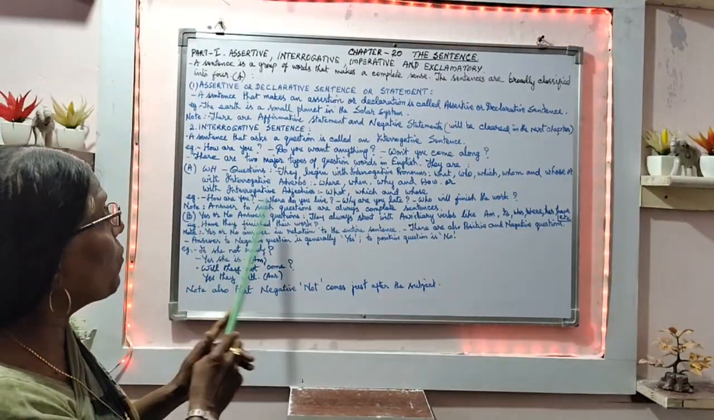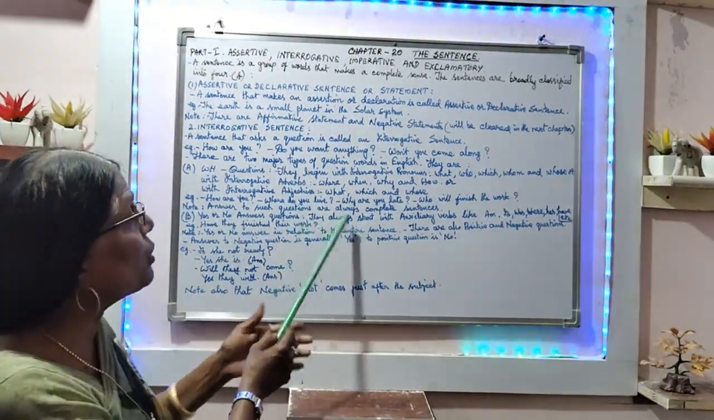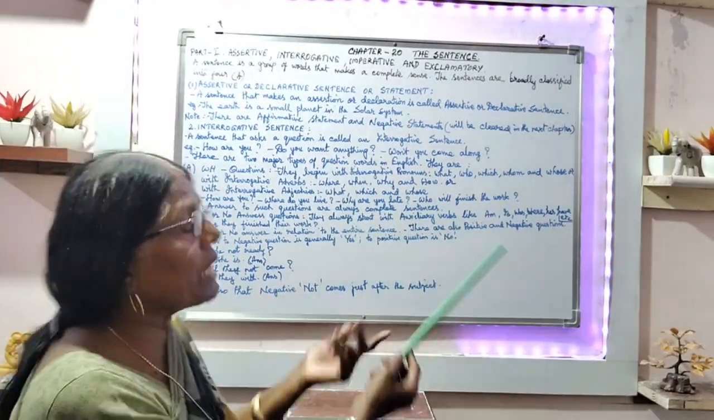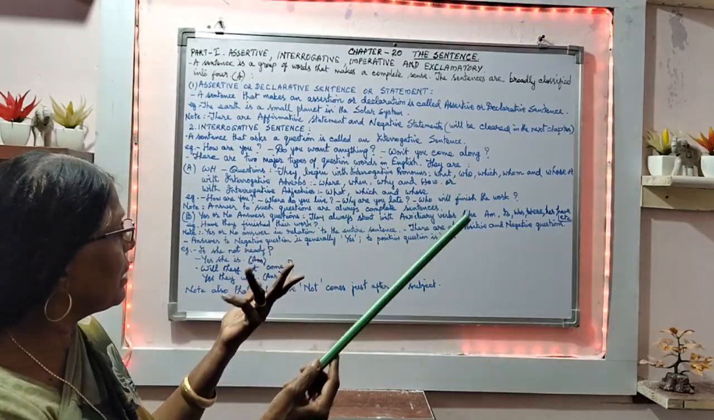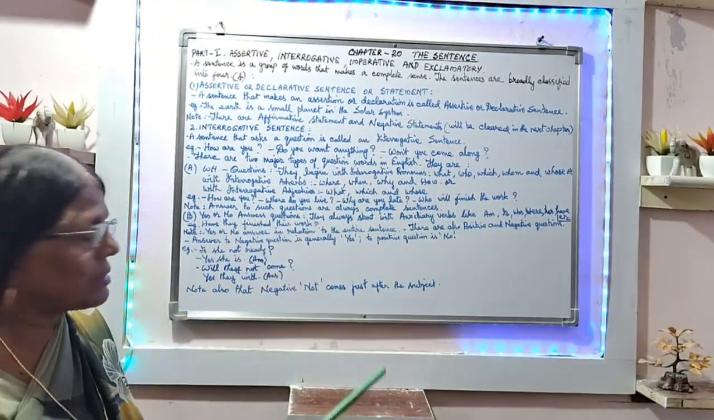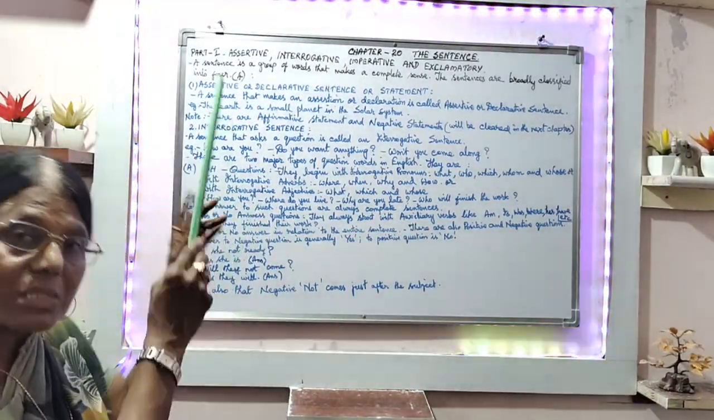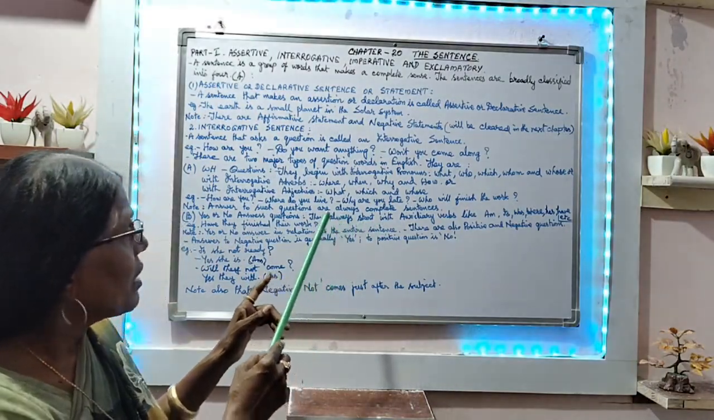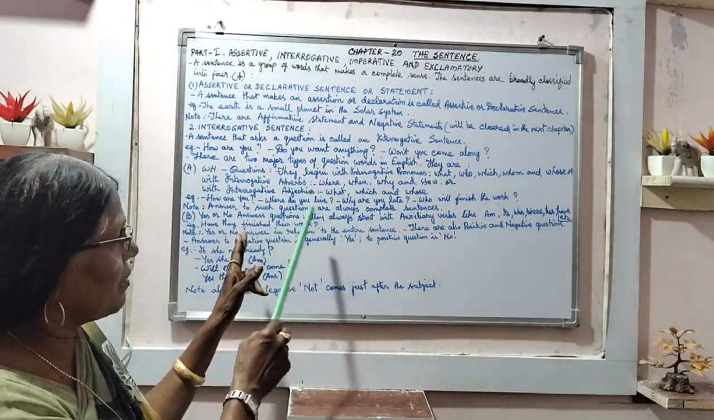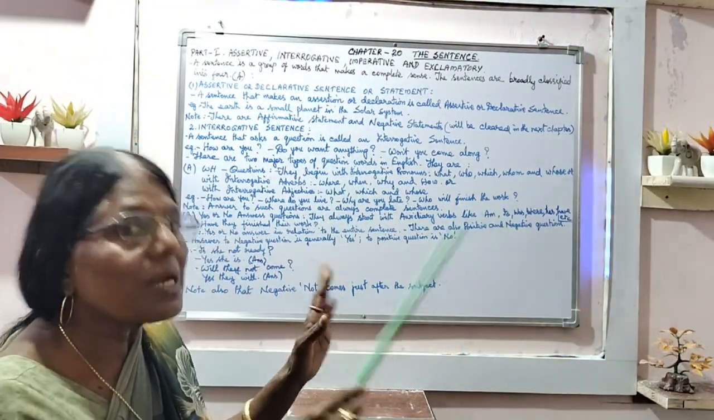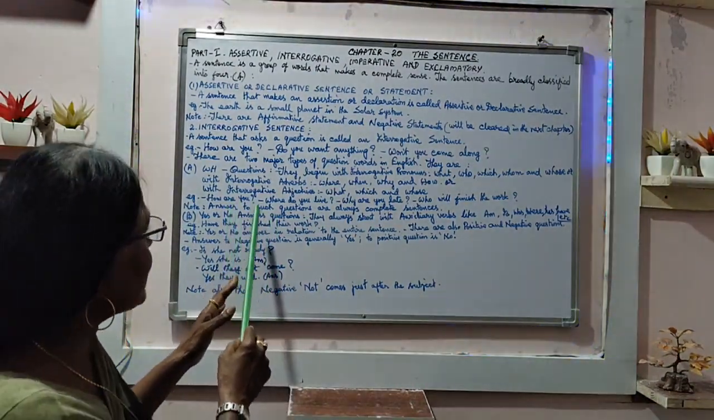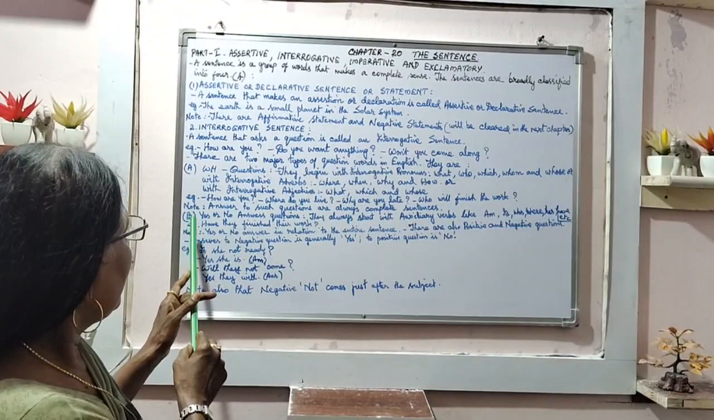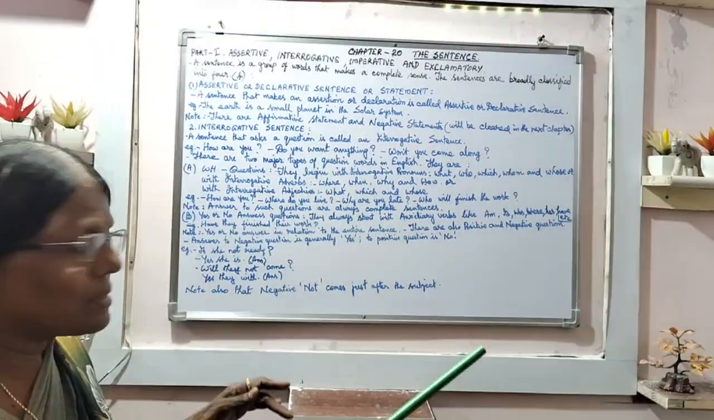Examples here: how are you? Where do you live? Why are you late? Who will finish the work? So these are all examples of question words. And the answers to such questions are always complete sentences. Okay, and then next come yes or no questions.